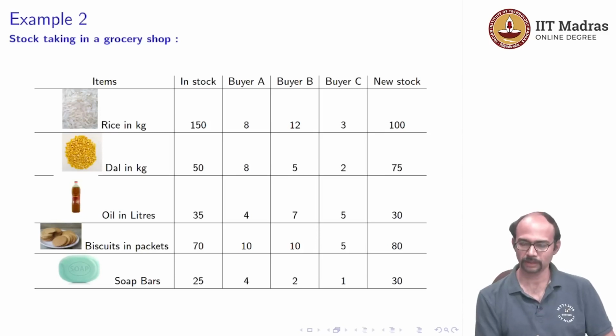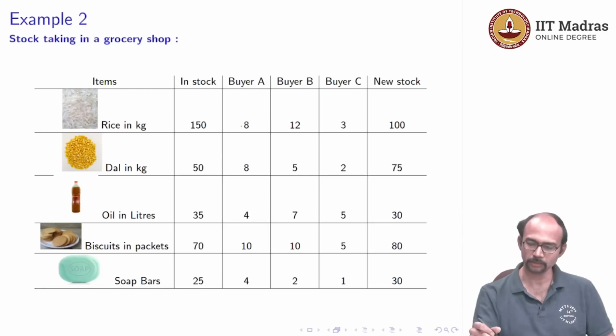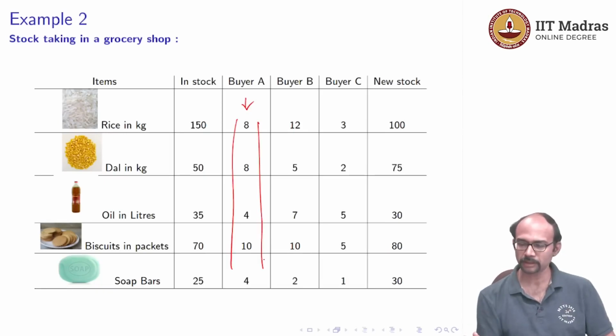Maybe in the first hour there are 3 customers. So, buyer A purchases whatever as per this column. This is the column corresponding to buyer A, and then buyer B purchases according to this column. So, 12 kgs of rice, 5 kgs of dal, 7 liters of oil, 10 biscuit packets and 2 soap bars. And then similarly buyer C purchases 3 kgs of rice, 2 kgs of dal, 5 liters of oil, 5 biscuit packets and 1 soap bar.